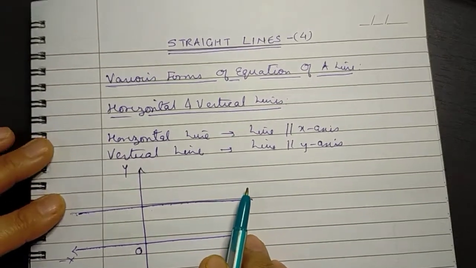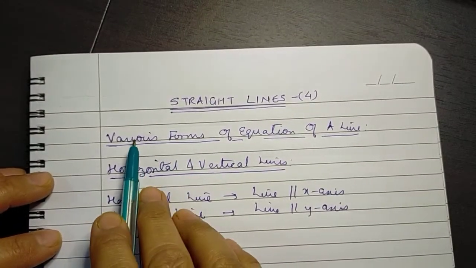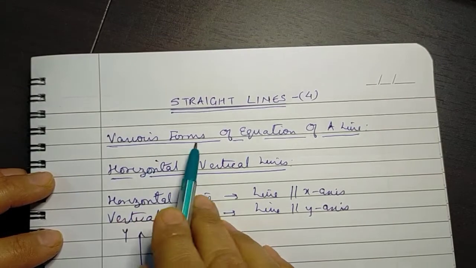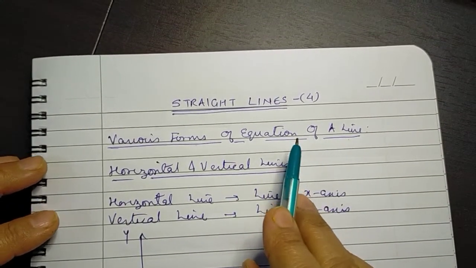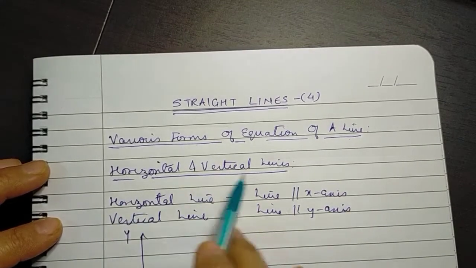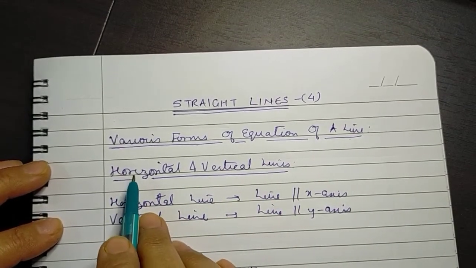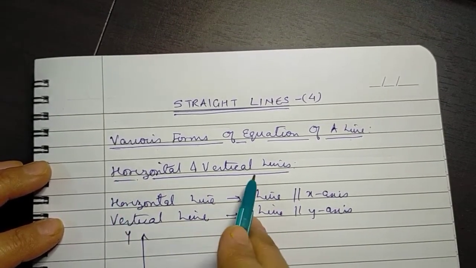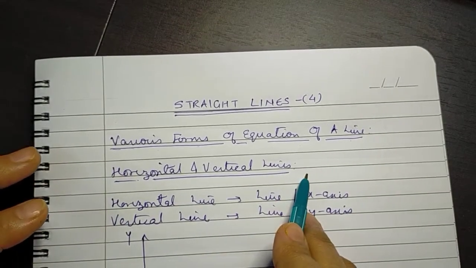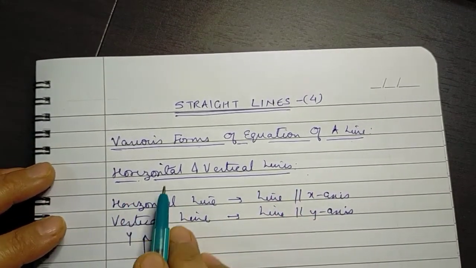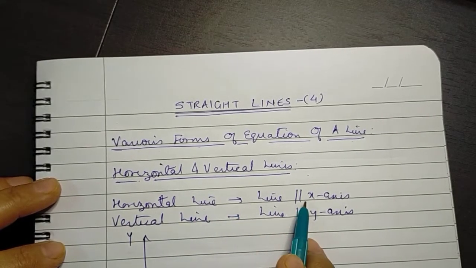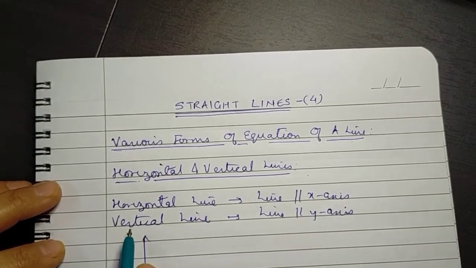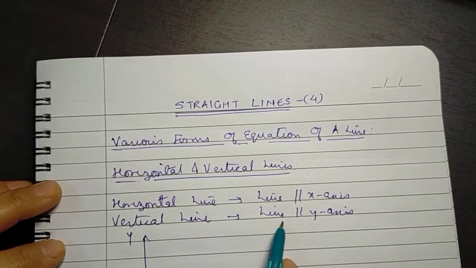Good morning. Today we are going to start with the next topic, that is various forms of equations of a line. Now before we start, the first category under these would be that of horizontal and vertical lines. As you all can understand very clearly, a horizontal line is a line which is parallel to the x-axis, whereas a vertical line is a line which is parallel to the y-axis.